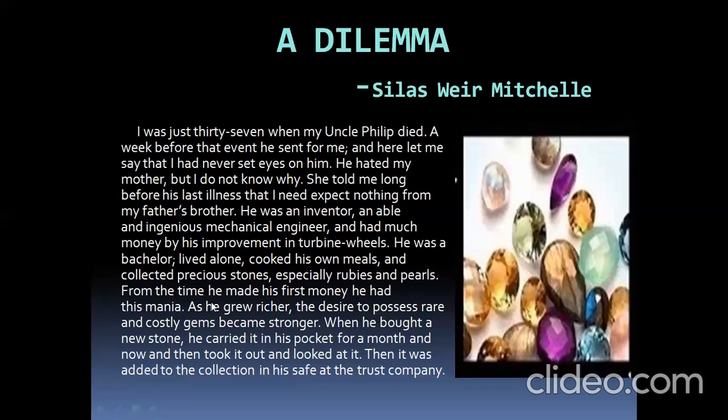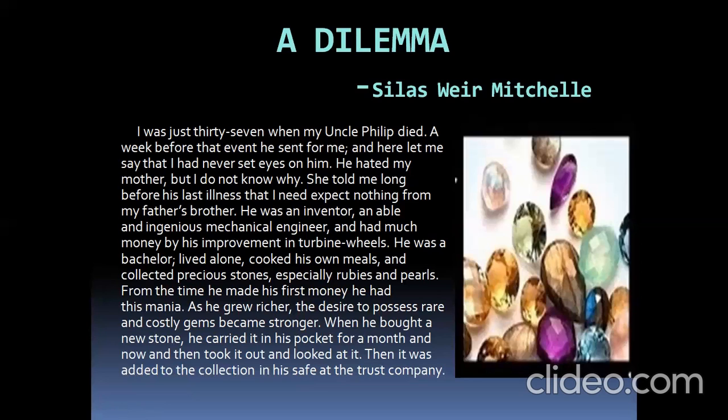So see here, from the time he made his first money, he had this mania. So what mania did he have? He had the mania of collecting precious stones. So the first time he got money for this stone, he had this mania, and then he was collecting the stones. As he grew richer, the desire to possess rare and costly gems became stronger.